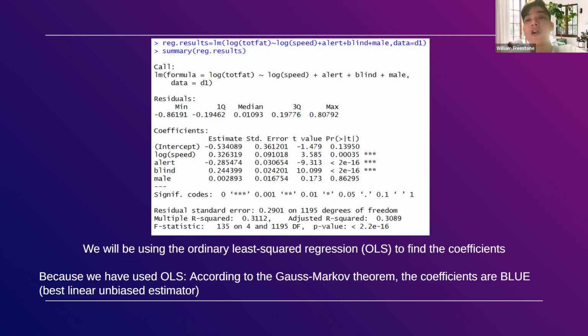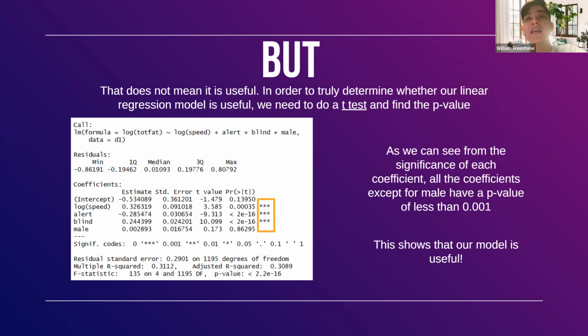And because we have used the ordinary least square regression, according to the Gauss-Markov theorem, coefficients that we have found are BLUE, or the best linear unbiased estimators. However, just because the coefficients we have found are BLUE, it does not mean our regression model is useful. We also need to perform a t-test to find the p-values.